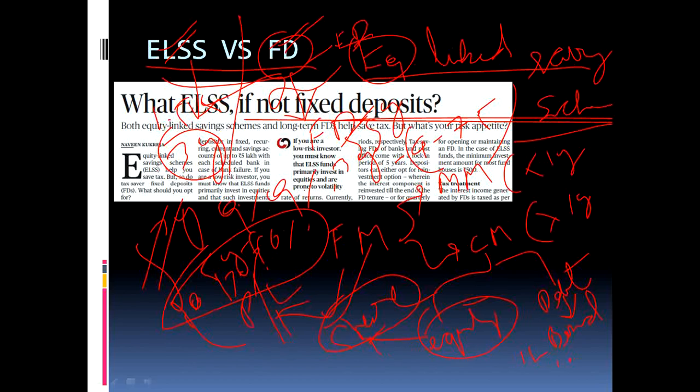Okay, here it is taxed. In ELSS it is long term capital gain tax, but here the tax rates are according to the government, according to the different slabs in which you invest. This is all about the ELSS and FD. Let's move on to the next article.